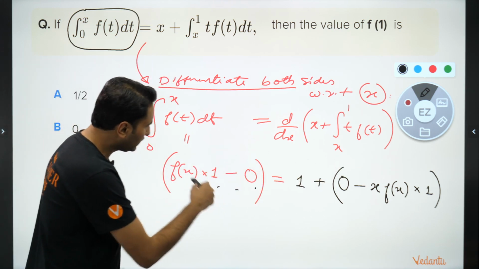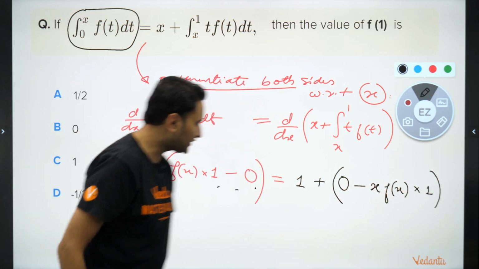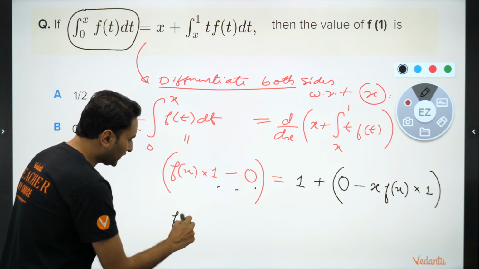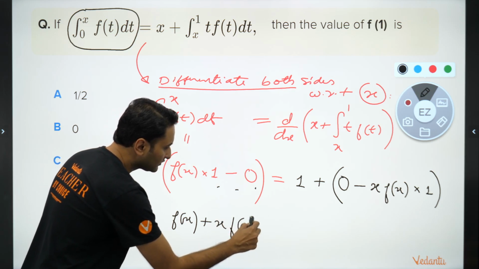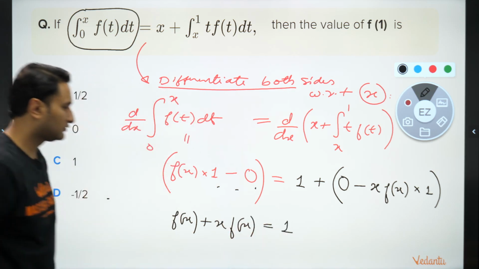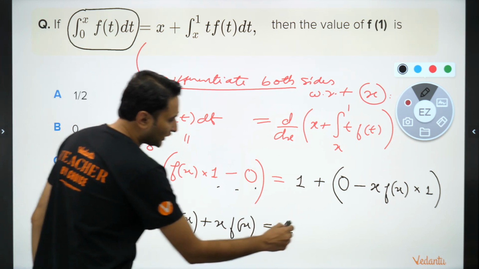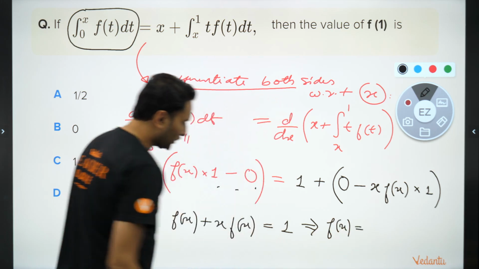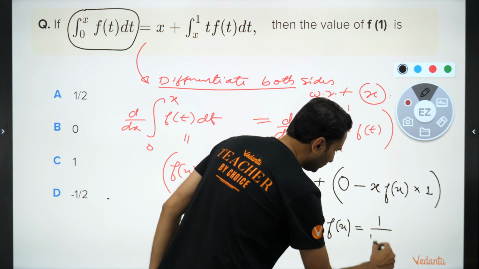Now look carefully, f of x, 1 minus x f of x. Can I bring this here? If I take it here, it will become f of x plus x f of x is equal to 1, right? You can take f of x common outside. What are you going to get? You are going to get f of x is equal to 1 upon 1 plus x.